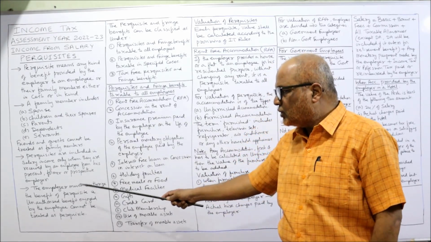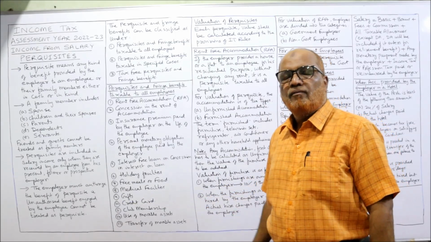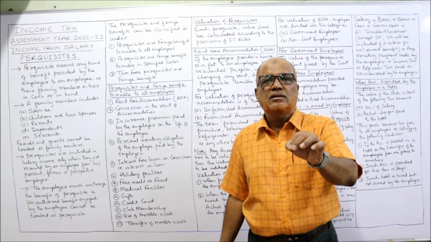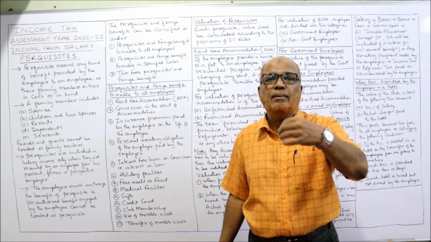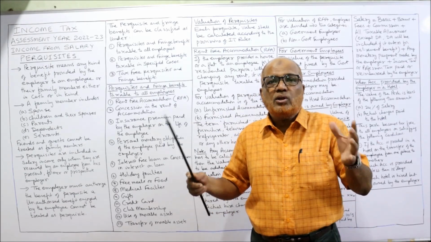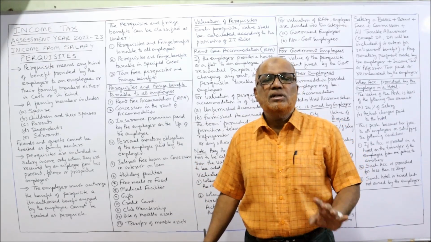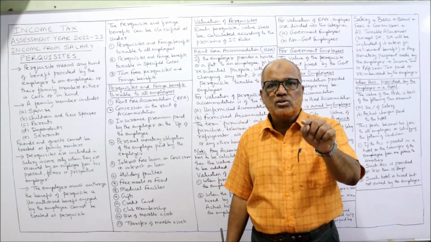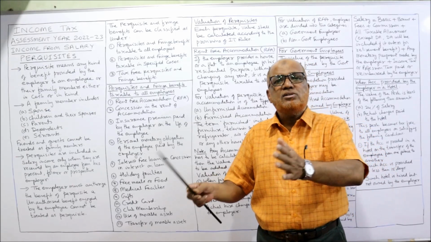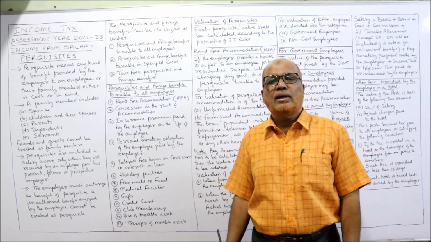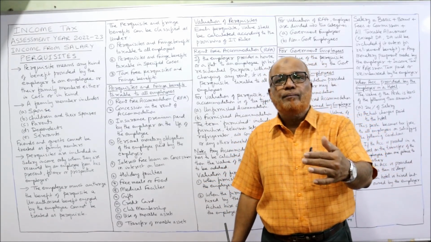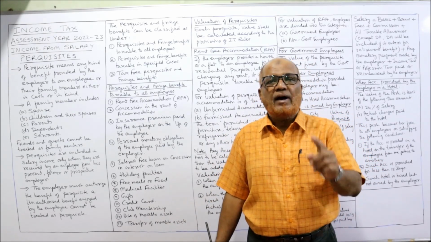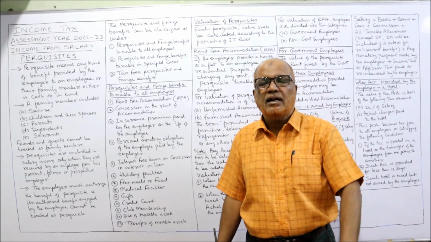The employer must authorize the benefit of the perquisite. One more condition Income Tax Act says, the perquisite should be authorized, should be given by the employer. If unauthorizedly the employee is using the benefit, it is not taxable in the hands of the employee. For example, a car is not provided by the employer to the employee, but unauthorizedly the car is being used by the employee without permission, then the value of the perquisite will not be added in income from salary.